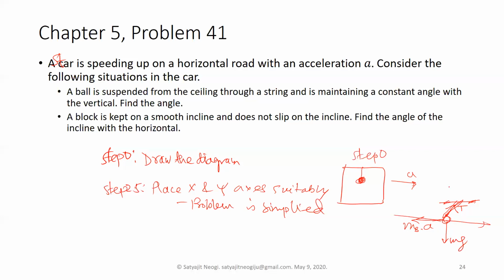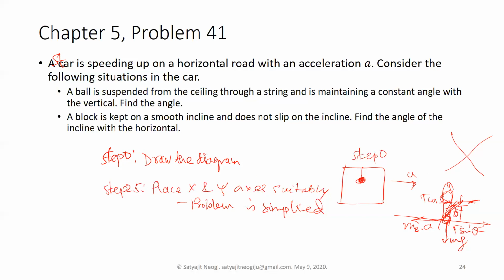we'll take this one and this one as the x and y axes, because x and y can be any direction. So you can keep T also in this direction, and this is the y. In that case, you have to resolve ma and mg in these directions. You understand my point, I think. So this is the incline, and this is basically the free body diagram that you have drawn. And then if this is theta, then this is 90 minus theta, right? And this is again theta, because of this angle. So if this is T, then this will be T cos theta, and this will be T sin theta.